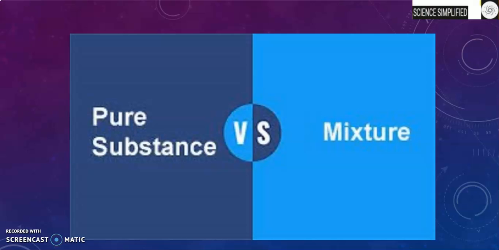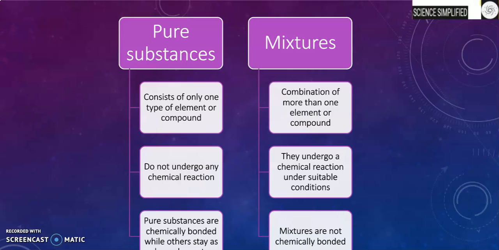Now let's see the differences between pure substances and mixtures. Pure substances consist of only one type of element or compound, as we discussed. They do not undergo any chemical reaction. Pure substances are chemically bonded, and some stay as lone elements as well. While on the other hand, mixtures are the opposite of pure substances. Mixtures are a combination of more than one element or compound. They undergo a chemical reaction under suitable conditions, and mixtures are not chemically bonded.